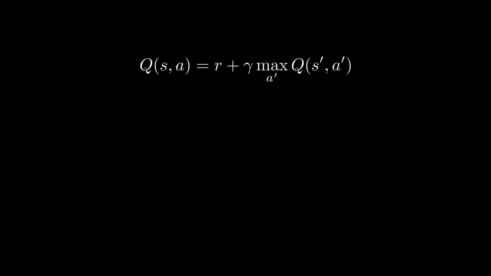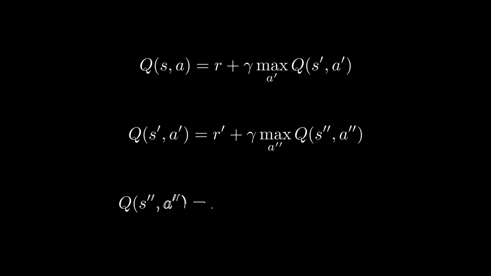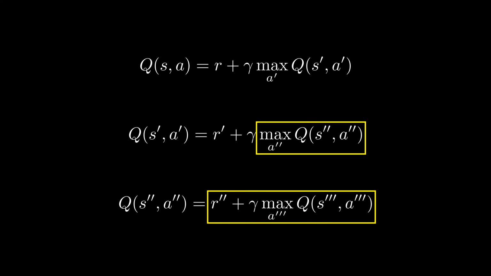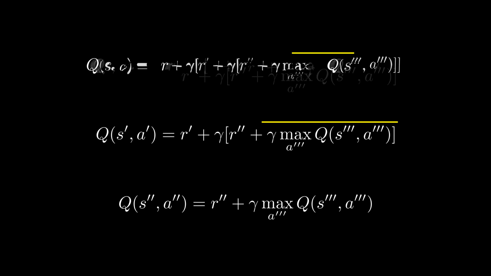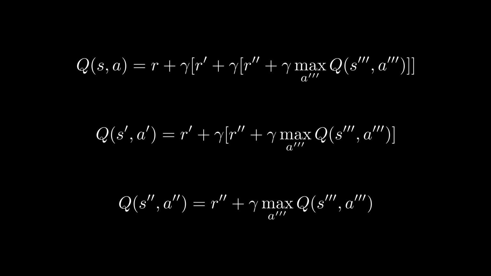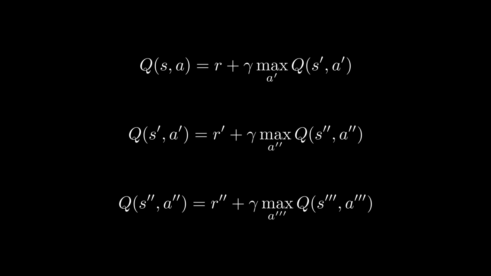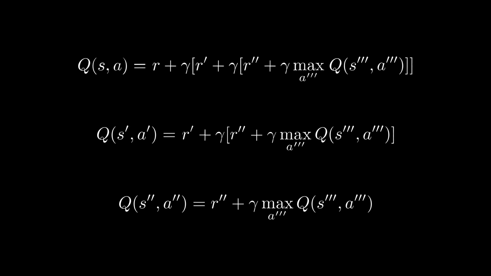This action value function is recursive in nature. This means that the value of a specific state action pair is not just based on the immediate reward. Rather, it also depends on the value of the subsequent state action pair. Dive deeper, and you'll see that this subsequent value, in turn, depends on its immediate reward and the value of the next state action pair, and the chain continues. We assume that we take the optimal action, the action with the highest Q value, at each recursive level, thus the max function. When you unravel this recursive structure, you'll find that the value of any state action pair is essentially the sum of its immediate reward and the accumulated discounted future rewards until the end of the episode.